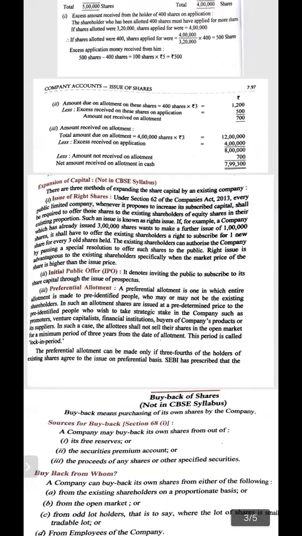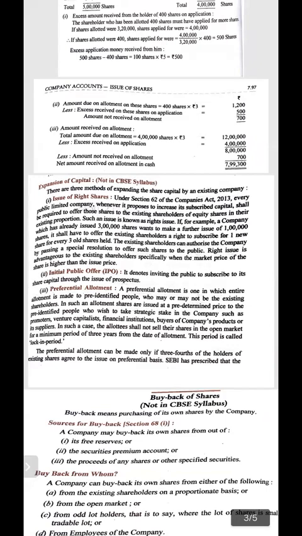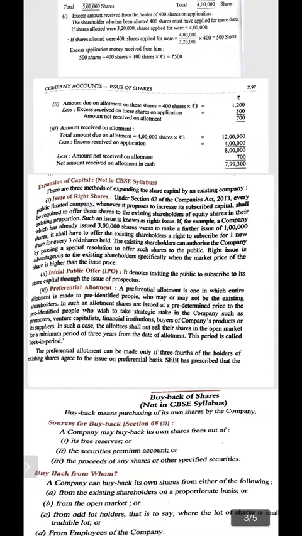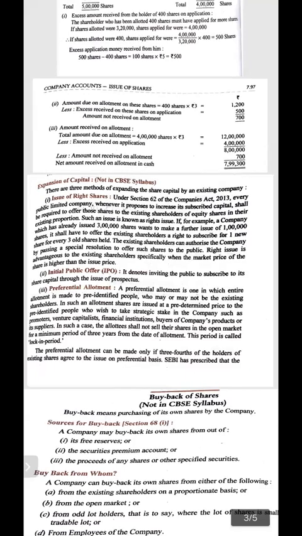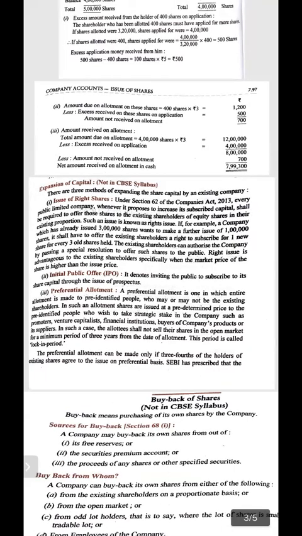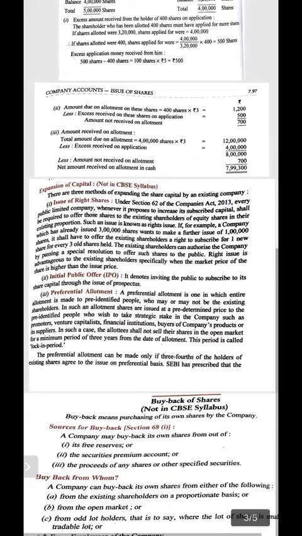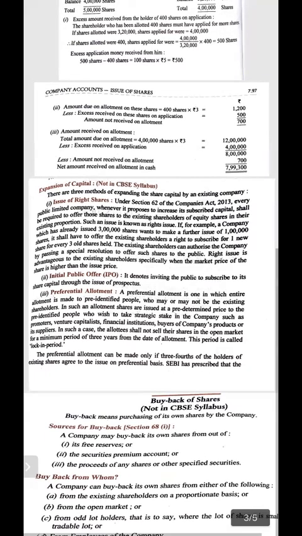A company which has already issued 3 lakh shares wants to make a further issue of 1 lakh shares. What does it mean? It means the people who have 3 old shares, they will get 1 new share, because the ratio is to be decided by the number of shares being issued. Already existing shares are 3 lakh. Further issue is 1 lakh. The ratio will become 3 lakh to 1 lakh, it will be 3:1. It means the people who are holding 3 shares will get 1 new share. If the person has 300 shares, he will get 100 new shares.